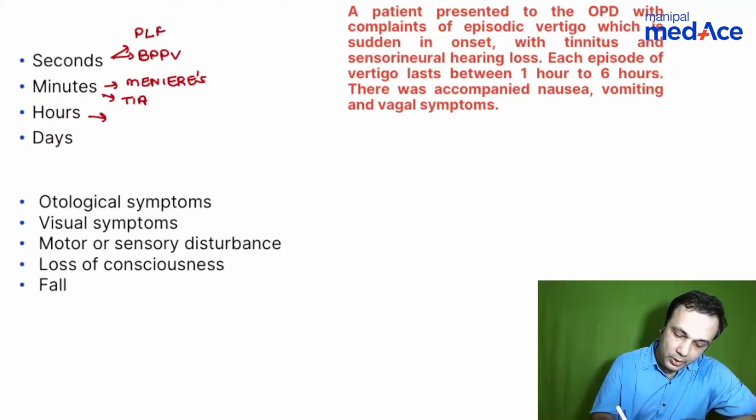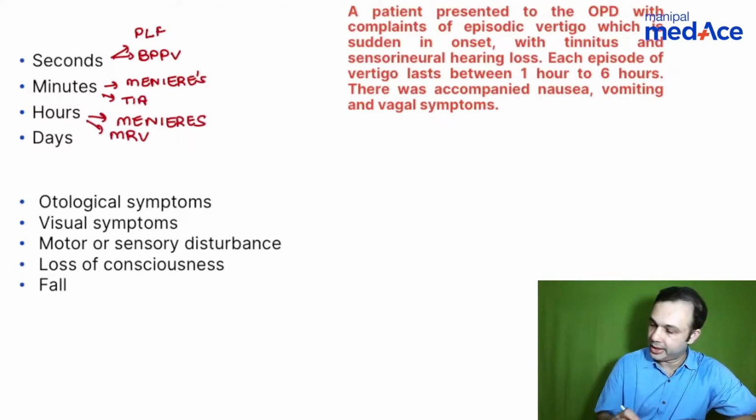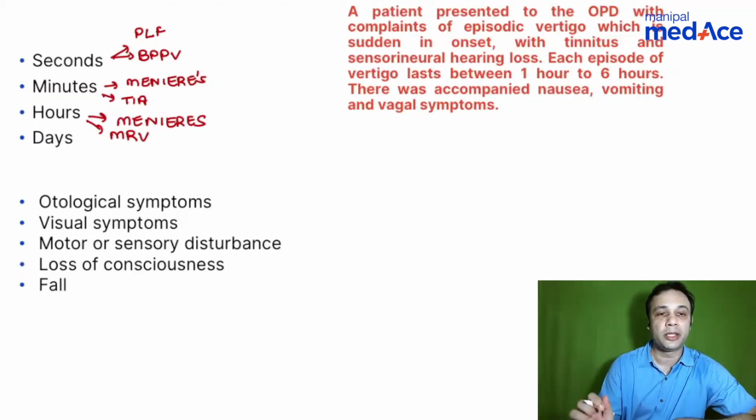And when you talk about hours, you have Meniere's disease, and you also have migraine related vertigo. So you're looking at migraine related vertigo and Meniere's disease as the two most important differential diagnoses when you talk about vertigo lasting a few hours. And remember, when you talk about migraine related vertigo, they will have the classical symptoms of migraine, that is unilateral headache associated with photophobia, phonophobia, nausea, vomiting, classical.